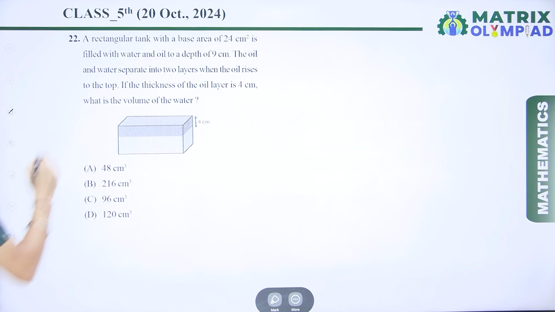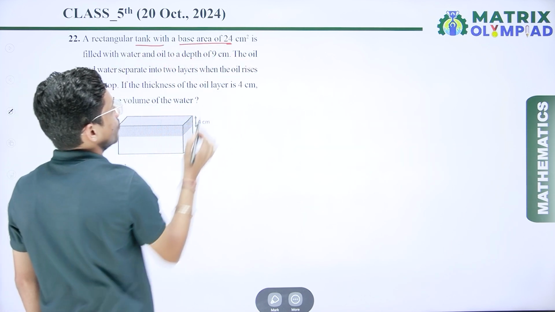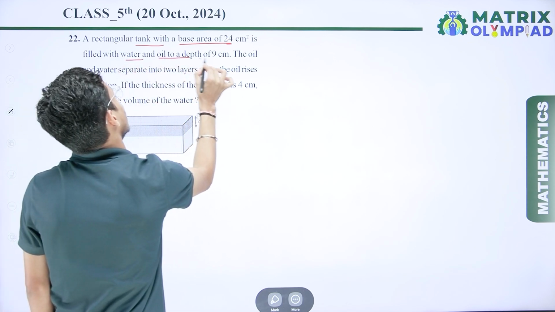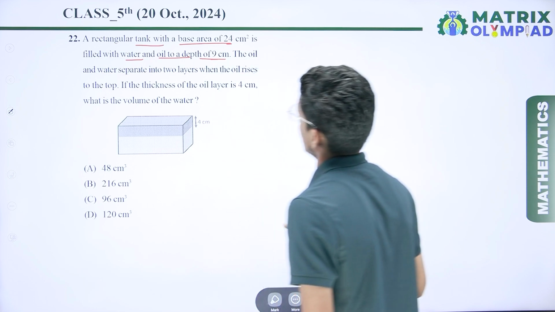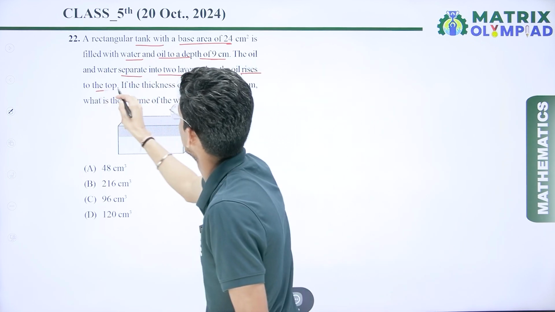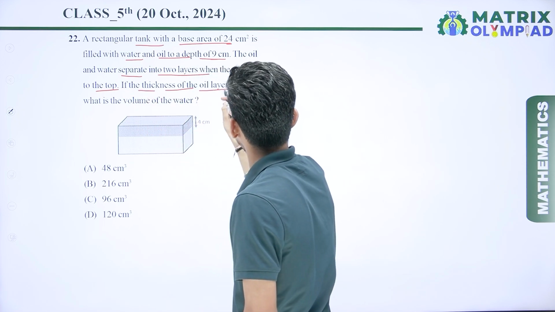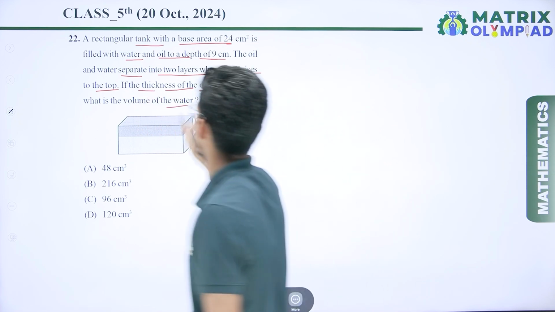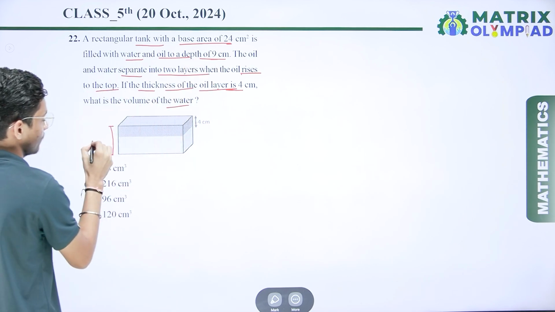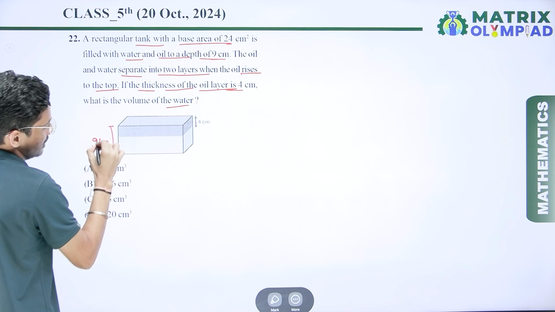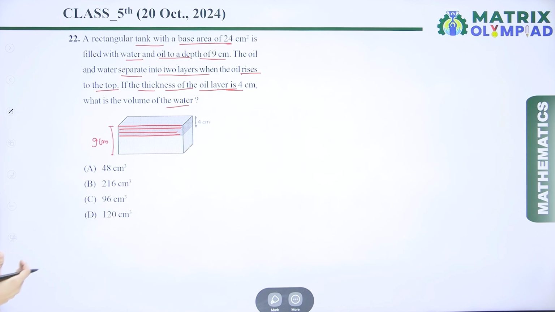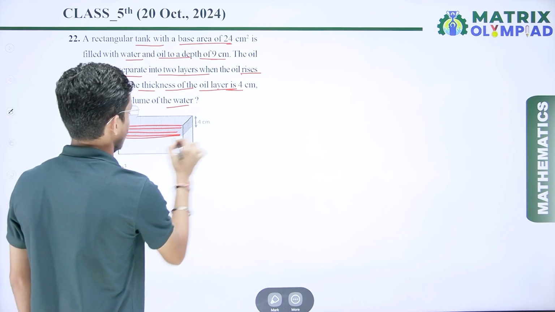Now next question. A rectangular tank with base area 24 centimeter square is filled with water and oil to a depth of 9 centimeter. The oil and water separate into two layers, with the oil rising to the top. If the thickness of the oil layer is 4 centimeter, what is the volume of water? Here we are given the total height of 9 centimeter, and this one part is the oil. We have to find the volume of water.